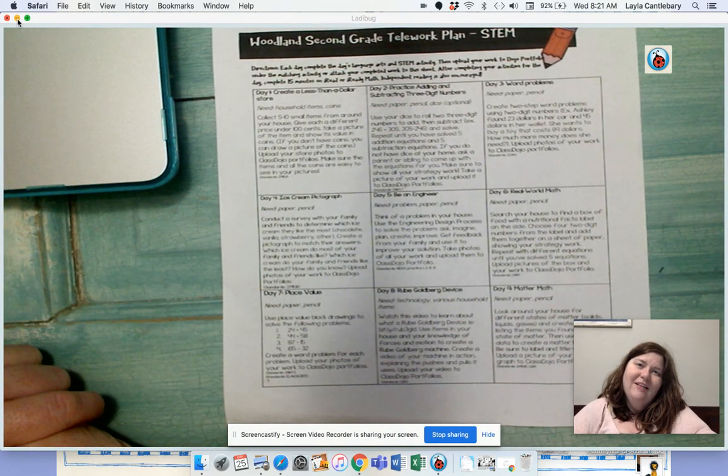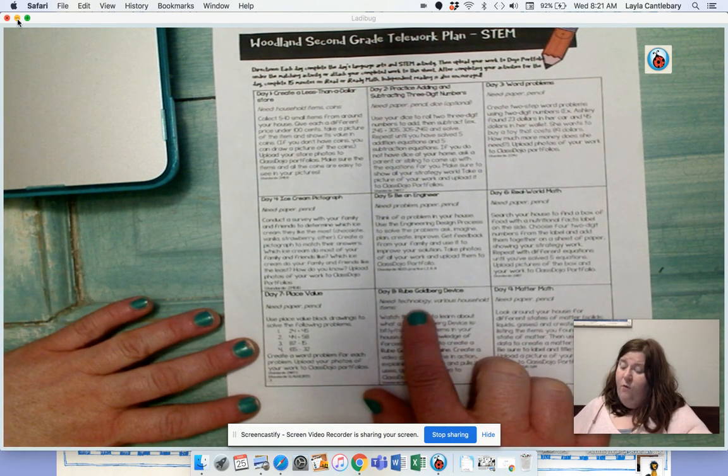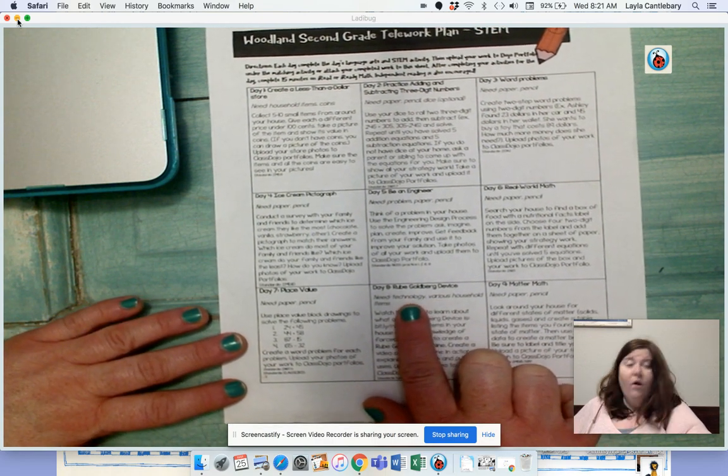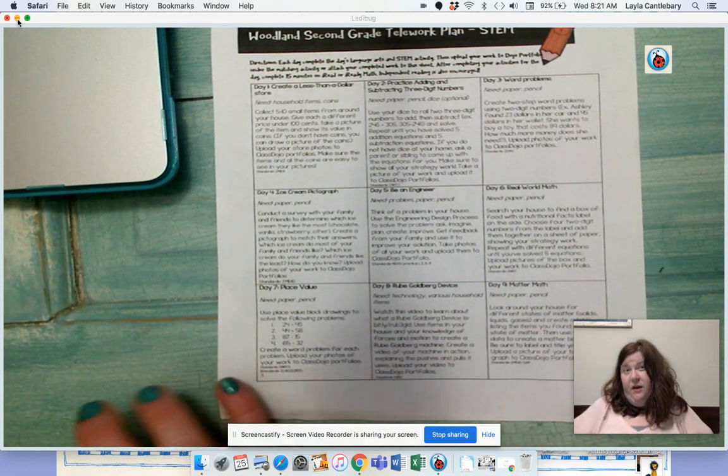It's got science involved in it. But it is also, and we're problem solving. So it says to create a Rube Goldberg device. It says you need technology, something to record you and watch your video, and various household items. That means different household items depending on what you want.